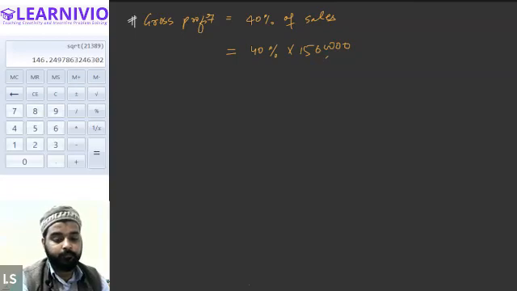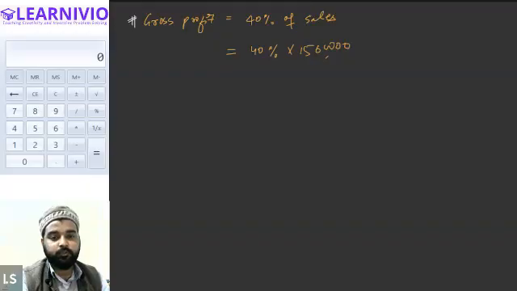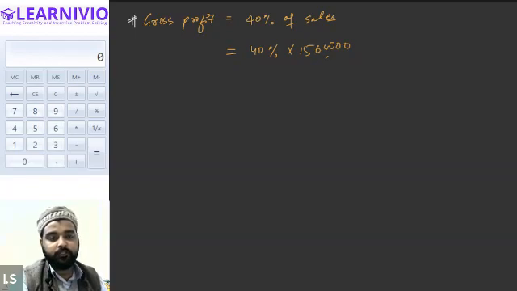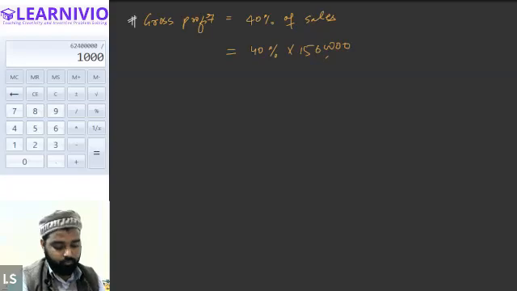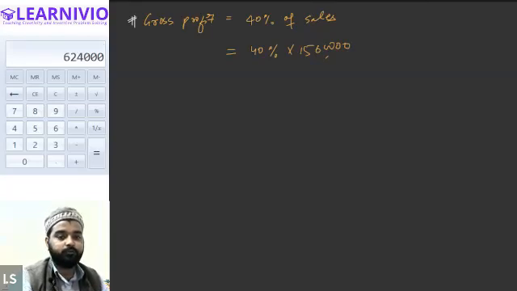You are understanding this? Yes, sir. Is my screen visible to you? Is the calculation of gross profit clear to you? Yes, sir, I can see your screen. So the calculation is clear that gross profit is 40% of sale. That means it is 40% of the 15,60,000. Is that clear? Yes. Okay. So the gross profit will be 6,24,000.